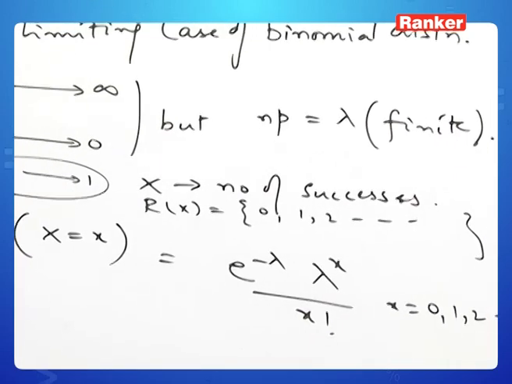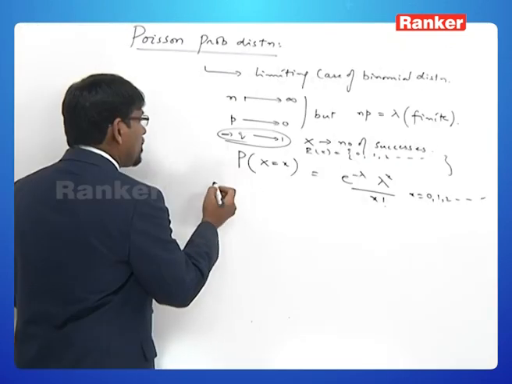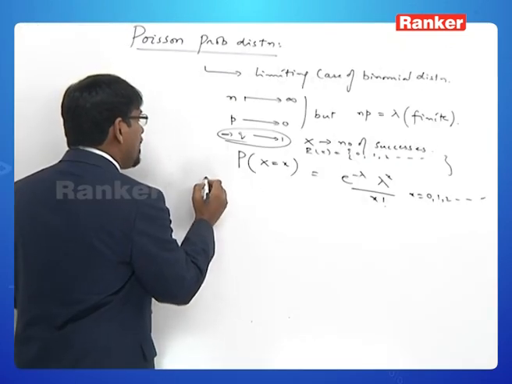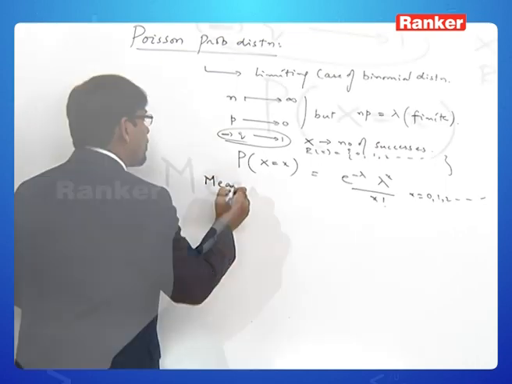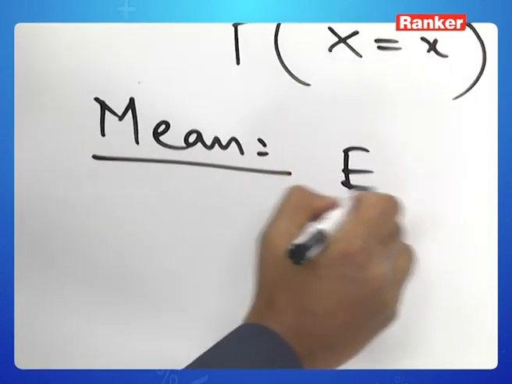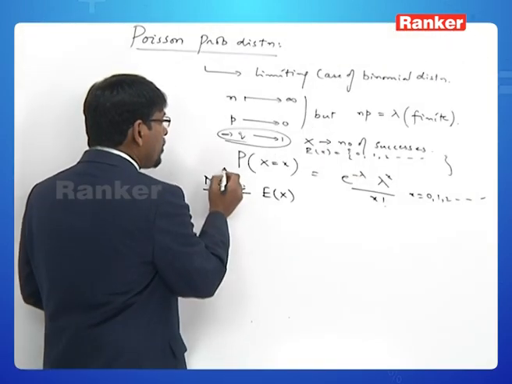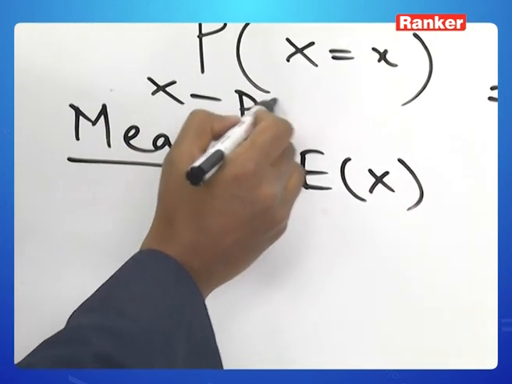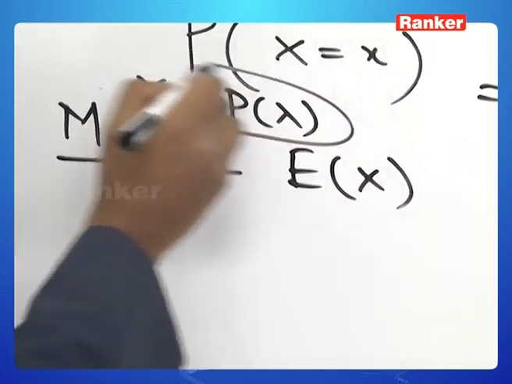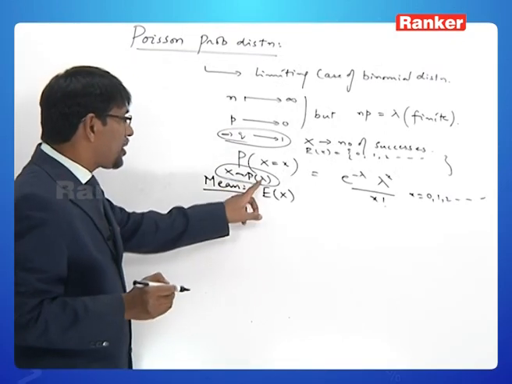Let's look at the mean and variance of the Poisson distribution. So the mean, or expectation, of the random variable x. This random variable x follows Poisson distribution with the parameter lambda. We write it like this: x follows Poisson distribution with the parameter lambda.